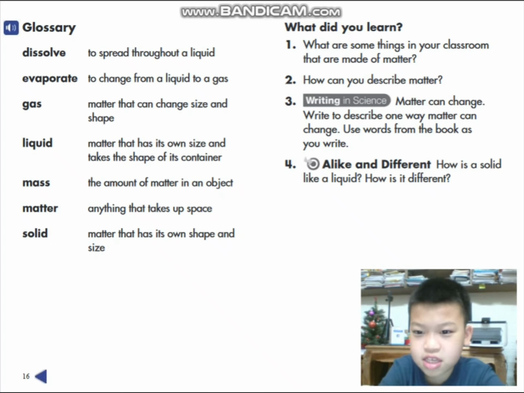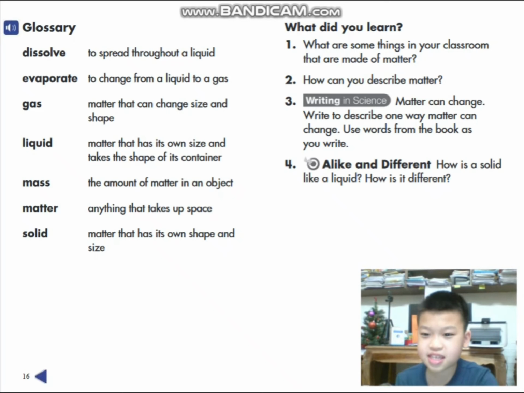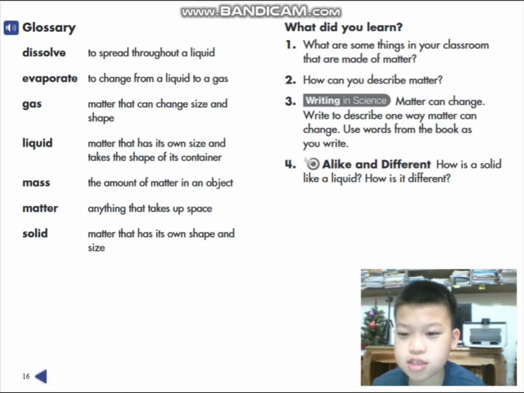Number 3. Writing and science. Matter can change. Write to describe one way matter can change. For example, solid is a matter, and solid can turn into a liquid, and liquid will heat up and turn into a gas. That's one way matter can change.